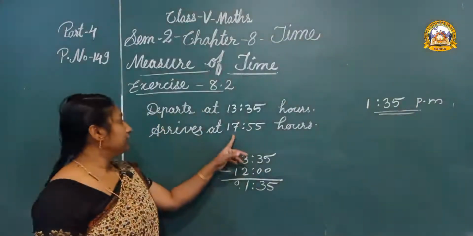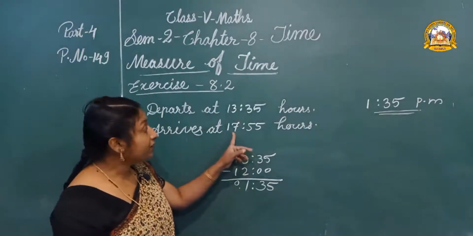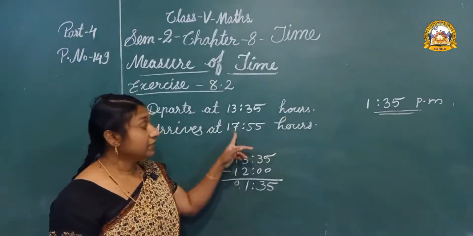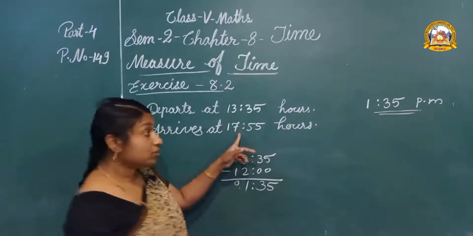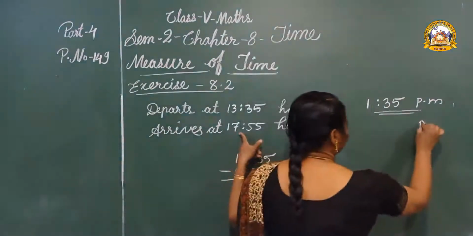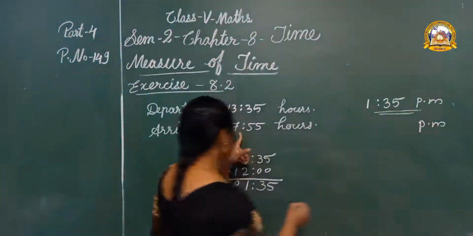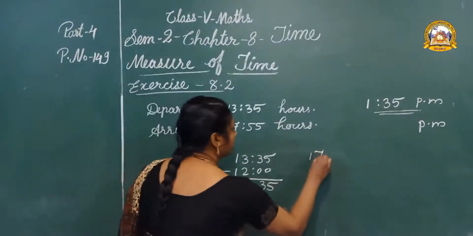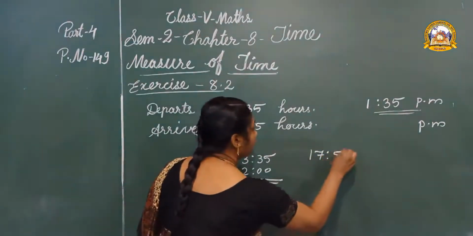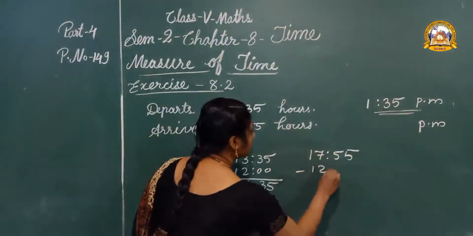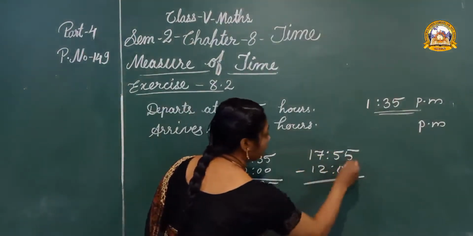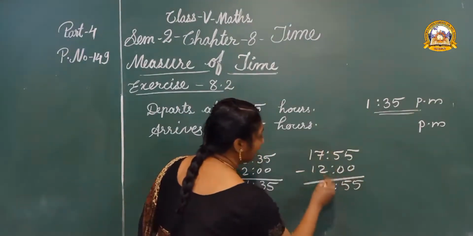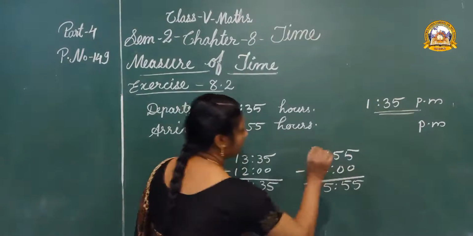Then the second, arriving time 17 hours 55 minutes. Okay. It is greater than 12 hours. So let us write p.m. And the next step, subtract 12 hours. 17:55 minus 12 hours. 5 minus 0, 5. 7 minus 2, 5.